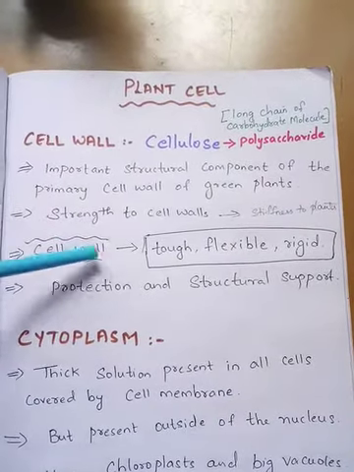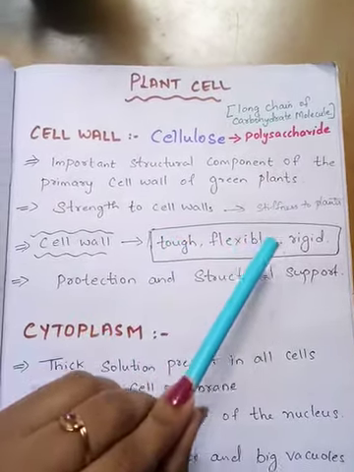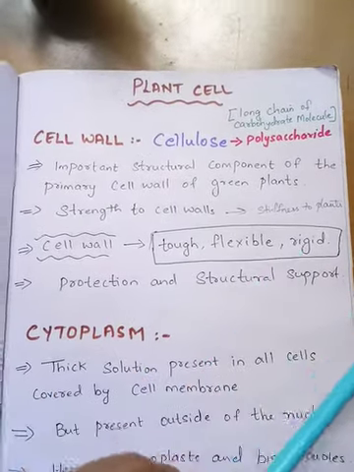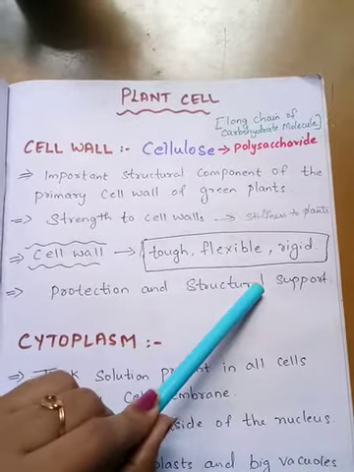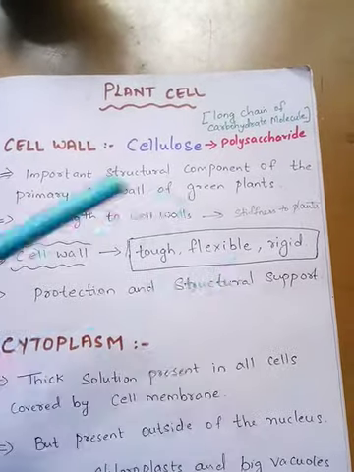Cell wall is tough, flexible and rigid. So it gives rigidity to the plant cell.